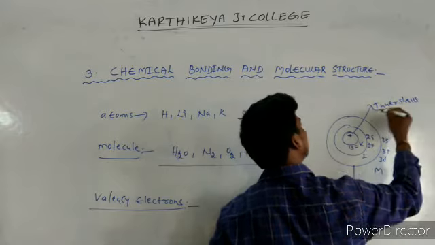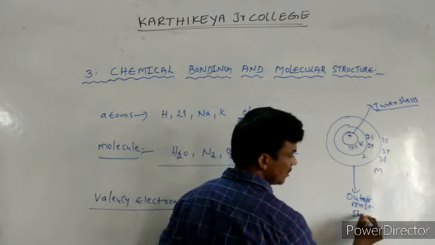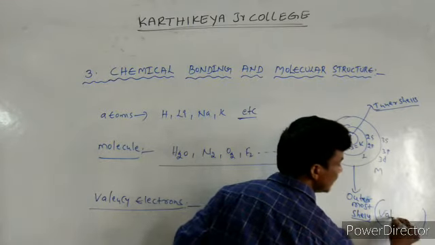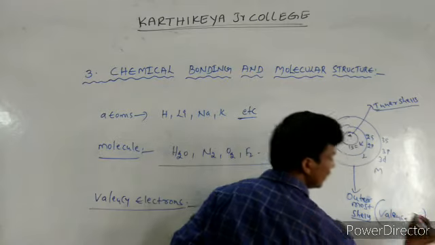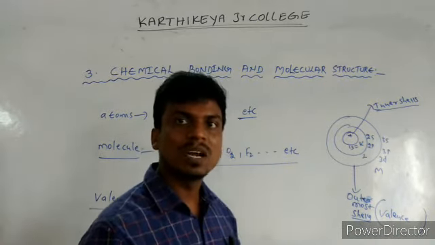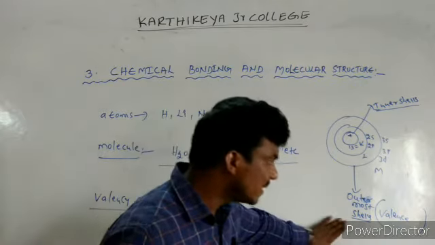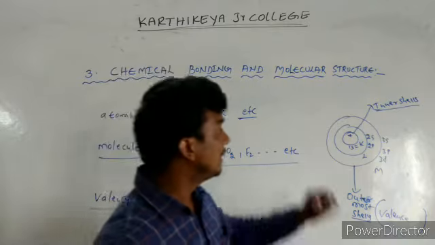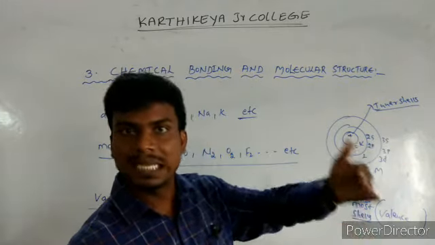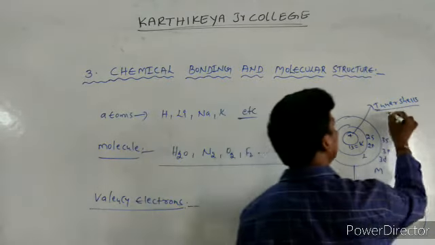The electrons present in the outermost shell are called valency electrons. The electrons present in the inner shells are called core electrons.